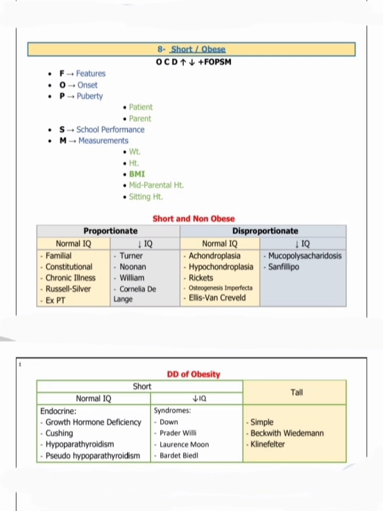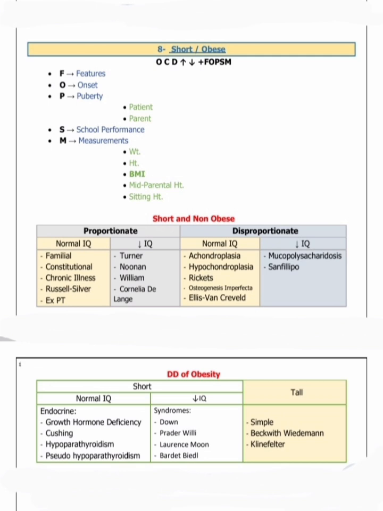Now we can classify short and non-obese, and then the differential diagnosis of obesity next. Short and non-obese is classified as proportionate and disproportionate. Proportionate again divides into normal IQ and decreased IQ. Normal IQ includes familial short stature, constitutional delay of short stature, any chronic illness, Russell-Silver, ex-preterm.